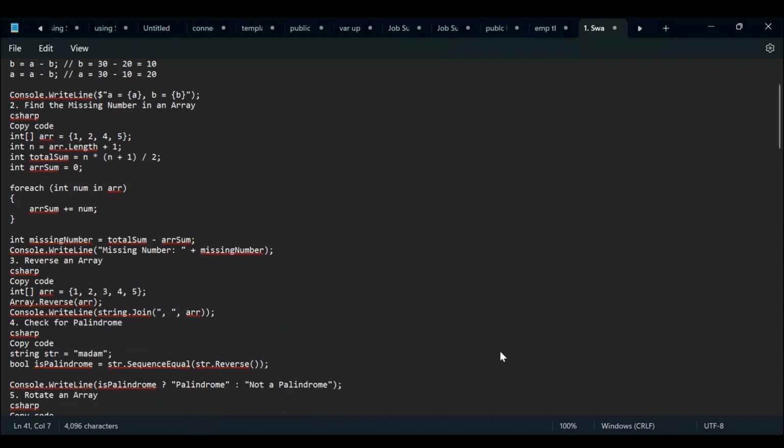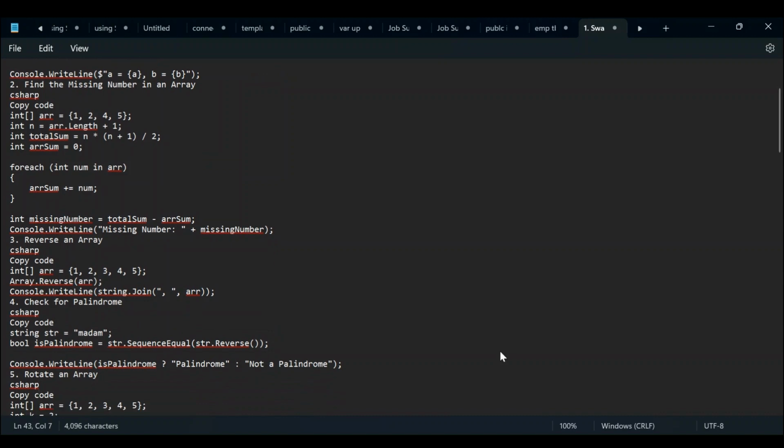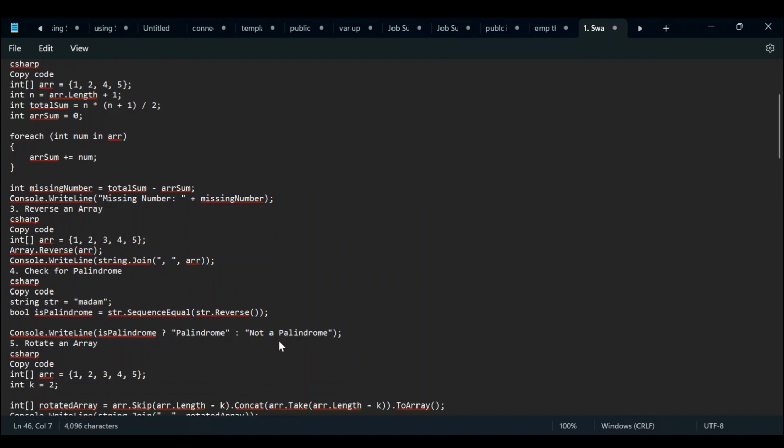Next question we have is to check for a palindrome. Palindrome means that from the starting or from the ending, when we reverse, we get the same result. That is known as a palindrome. So we just have to check whether it is a palindrome or not. For that purpose, we are checking whether the sequence equals our string dot reverse, which is an inbuilt method. If it is a palindrome, it is true, because we are using bool functions here. So if after reversing it is also the same, then it is a palindrome, else not a palindrome.